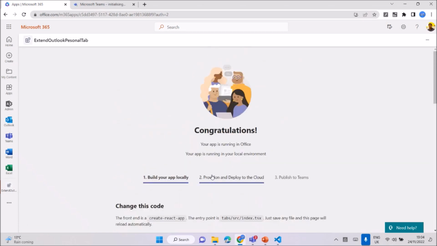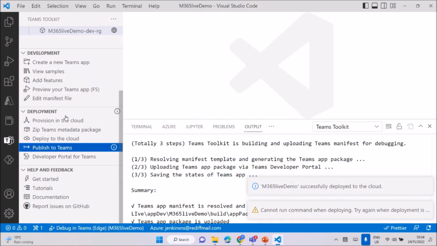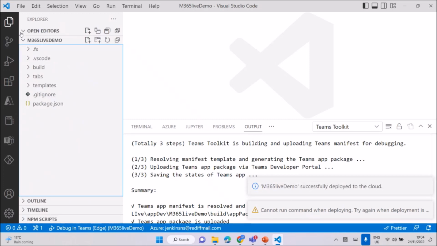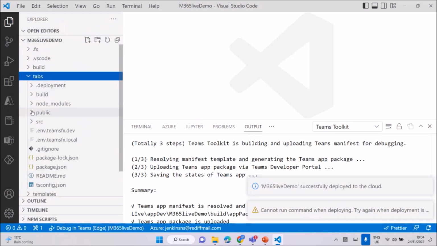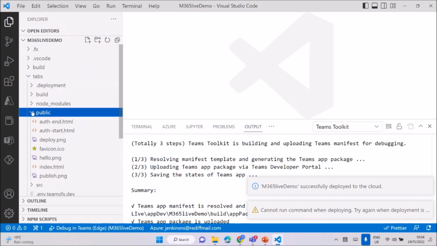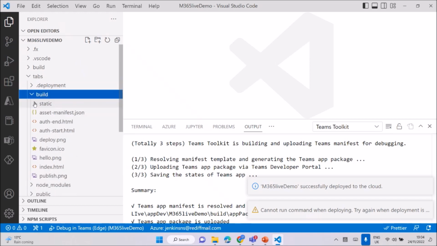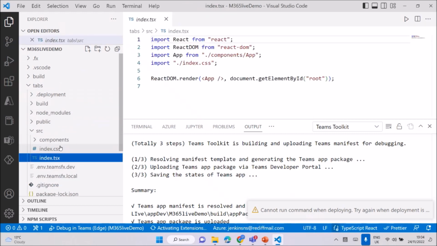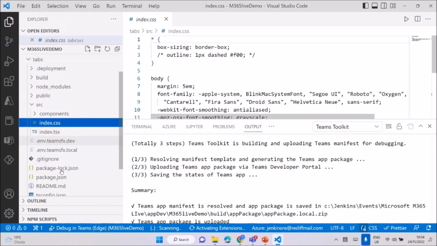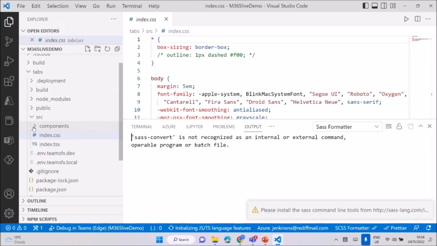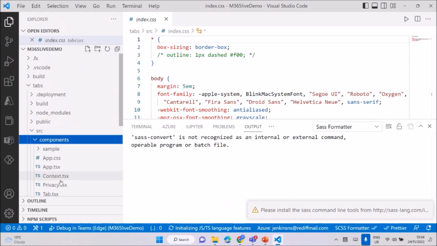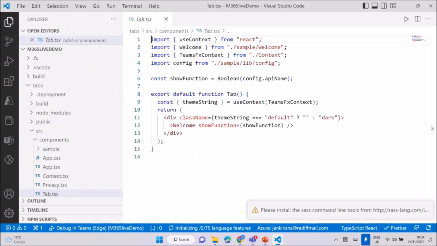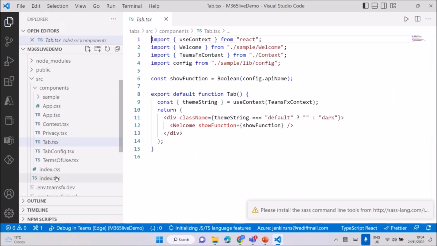For the second step, whatever data you want to make available or change, go to the code, because it's the same place where we have the code, with the same content in the tabs. I'll show you the same build part. You can see here SRC, and index is there. We have the proper development code inside the component. Whatever data is coming, the congratulations and everything, comes from the welcome page. This welcome is another component.